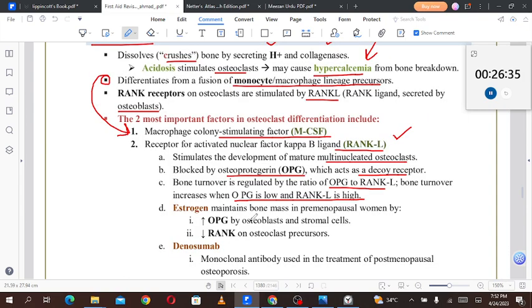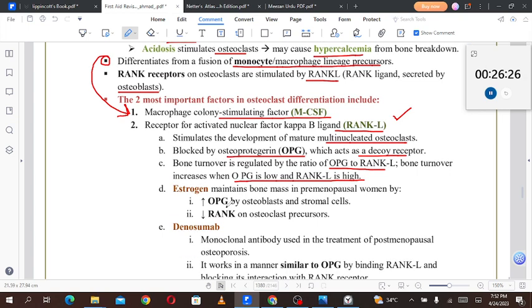Coming back, they were saying that bone turnover is regulated by the ratio of osteoprotegerin to the RANK ligand. Bone turnover increases when the osteoprotegerin is low and the RANK ligand is high. Estrogen maintains the bone mass in premenopausal women because of increased osteoprotegerin by the osteoblasts and stromal cells. When the estrogen level is high, estrogen causes increased production of osteoprotegerin by the osteoblasts and the stromal cells and decreases RANK on the osteoclast precursor. So two things happen with estrogen: first, there is osteoprotegerin excess, and secondly, there is a decreased level of RANK on the osteoclast surface.